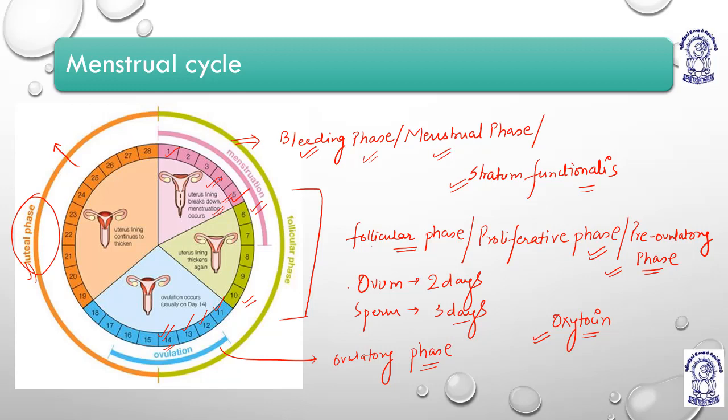Everything has a destiny, and that is why the ovum also has a destiny, and this destiny needs to be met. So the moment fertilization happens, the corpus luteum of pregnancy is formed, which is not going to degenerate. It will remain for the other 9 months. But if fertilization doesn't happen, after 2 days of ovulation, around the 16th day of the cycle, the corpus luteum tends to achieve its maximum size,